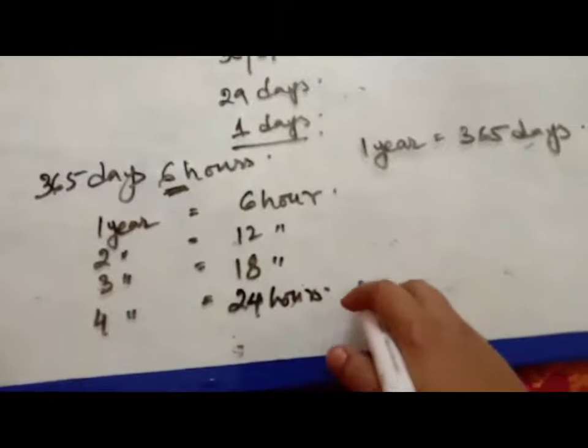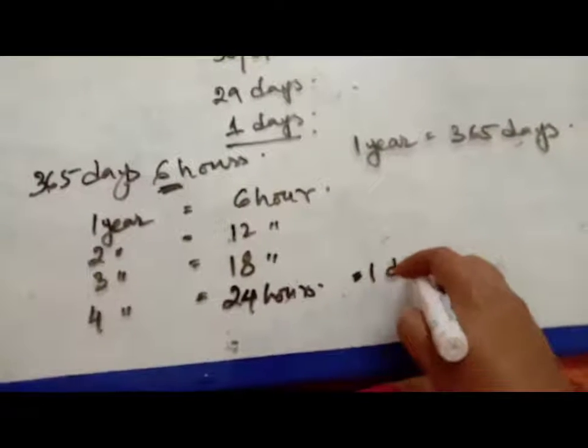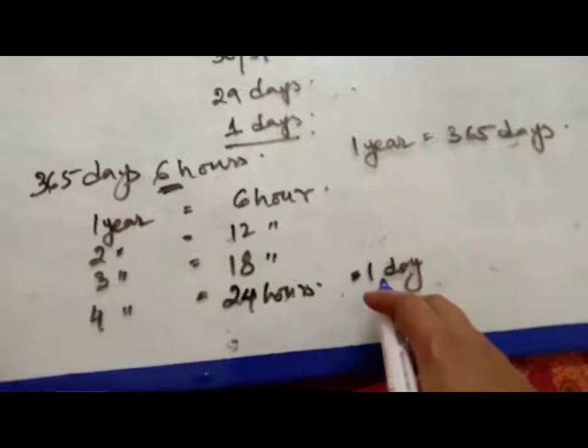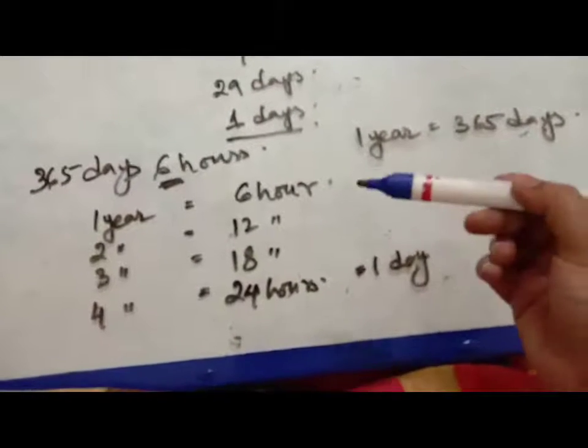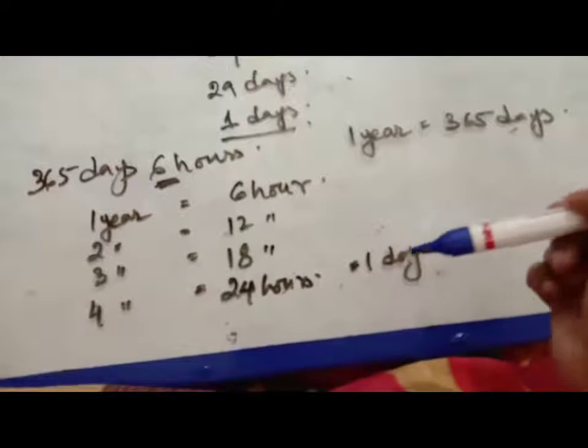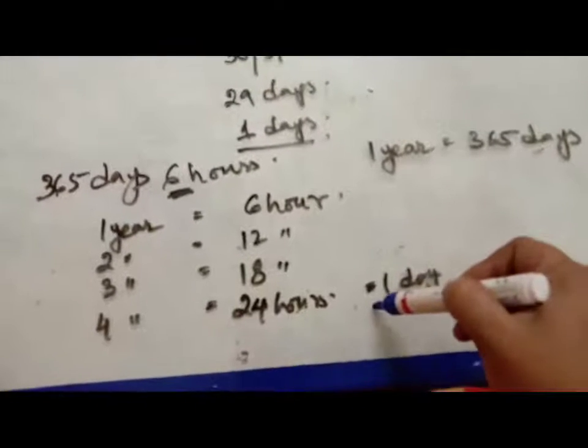So 24 hours means an extra 1 day, and after every 4 years we will get an extra 1 day.